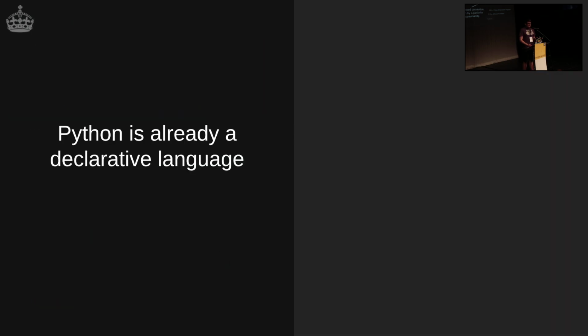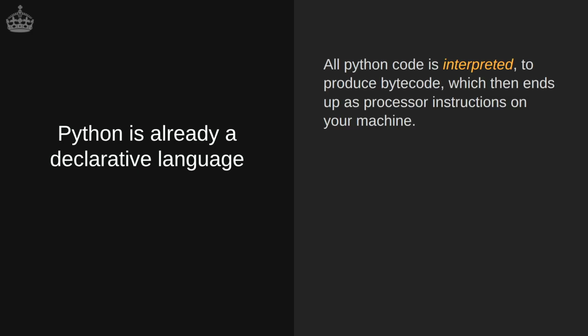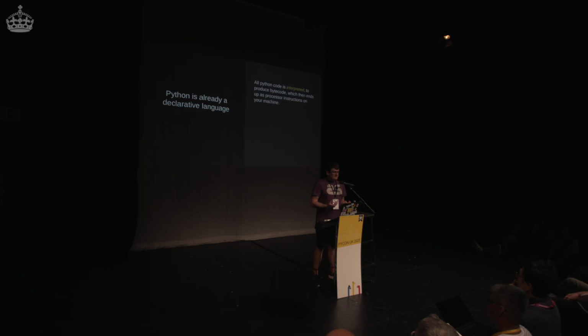And so actually Python is already a pretty declarative language in a sense. We're writing code that's interpreted to produce this bytecode, and then that ends up as an instruction on your machine in the form of processor instructions. And so this is actually a really good thing. If we understand Python this way, it's a way of declaring what we want a computer to do.